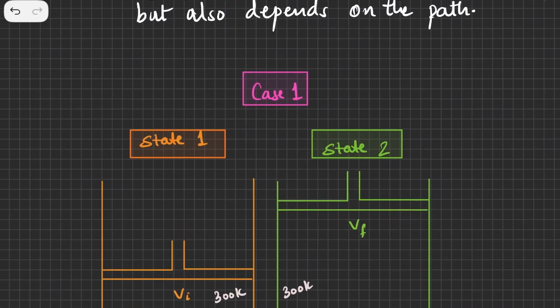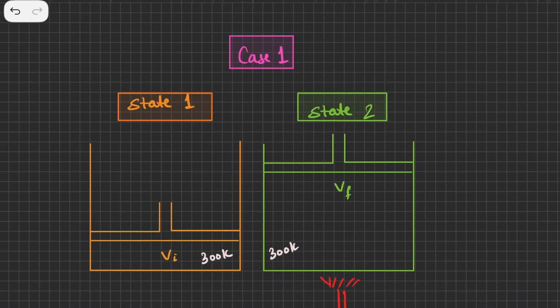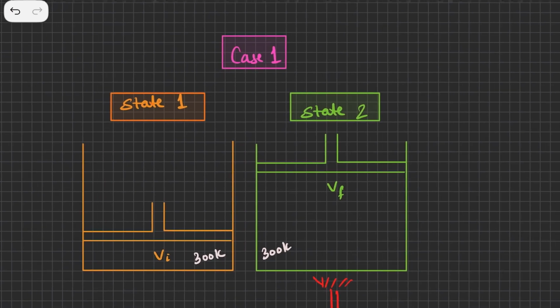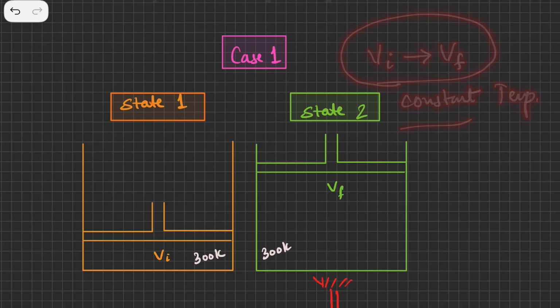So this is case 1. Let's say there are two states, and we want to go from one system with some initial volume Vi to some final volume Vf at a constant temperature. So this is my process. I want to go from initial volume Vi to final volume Vf at a constant temperature. So let's see how we are going to attain this. Now we are going to do this in two ways, in case 1 and case 2.